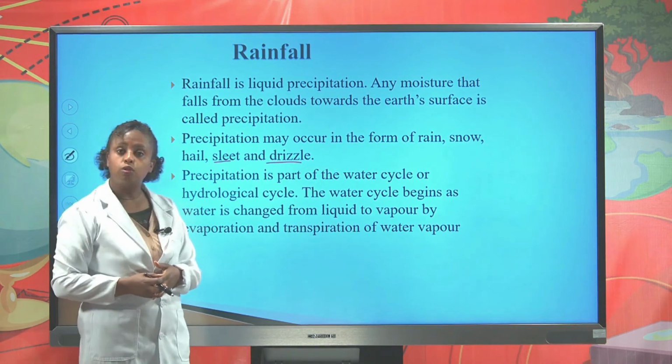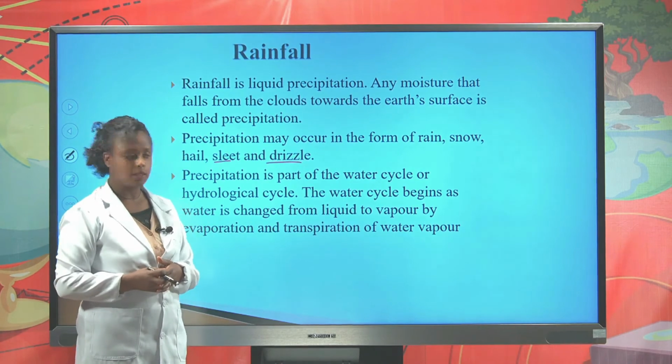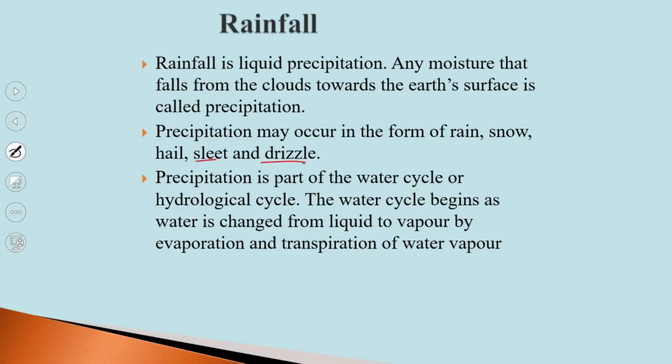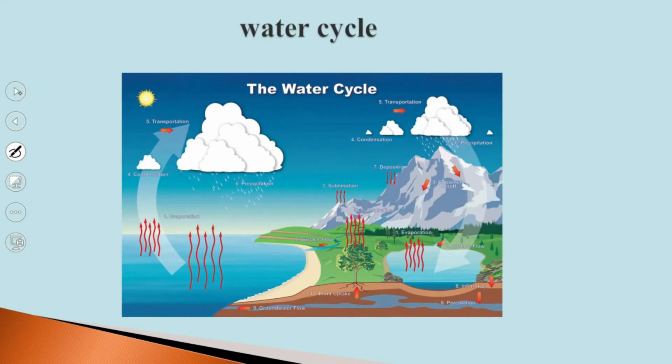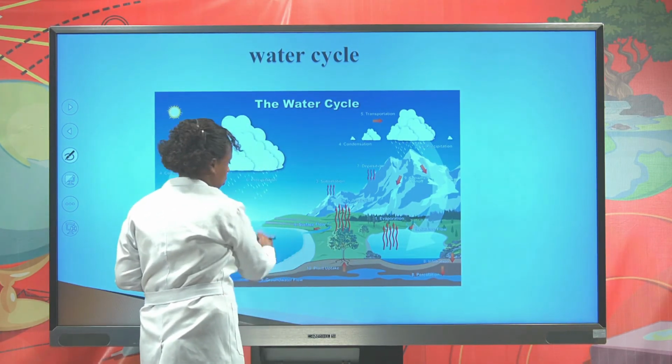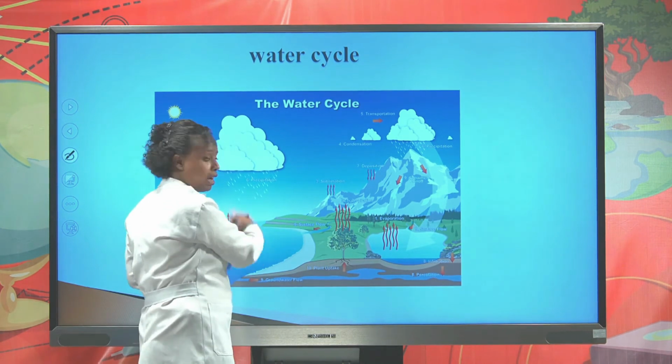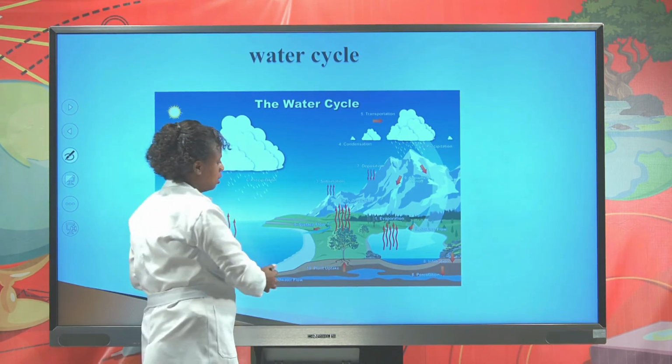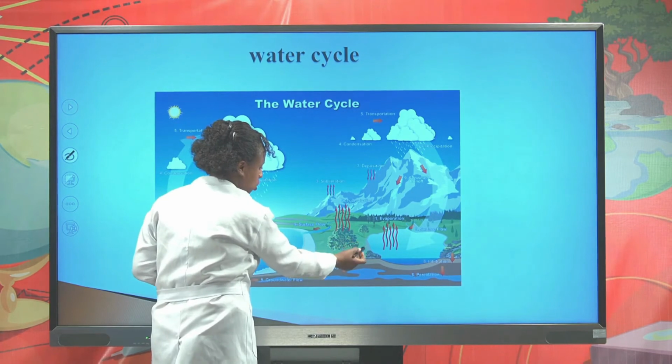Precipitation is a part of the water cycle or hydrological cycle. Once the liquid changes into vapor by evaporation and transpiration, then it forms the water cycle. This is the water cycle. The water cycle is formed from the different water bodies. It may be from lake, river, ocean, seas, or other parts of the water. It may be from vegetation or soil.